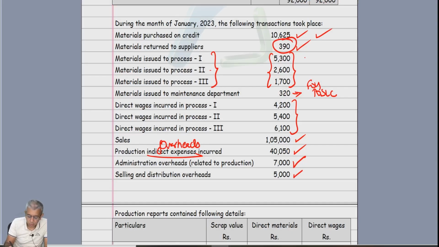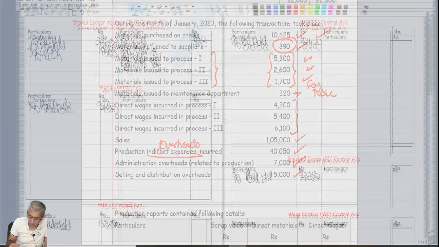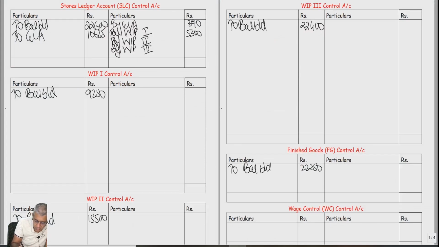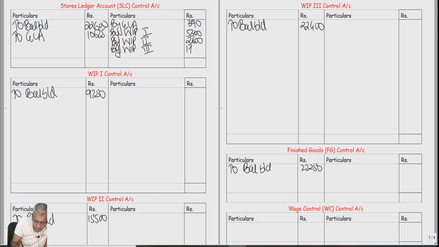Further, materials issued to process 1, process 2, process 3. Okay, so therefore here I am writing by WIP1. Don't post it, just write down this particular thing. WIP2, by WIP3. 5,300, 2,600, 1,700.